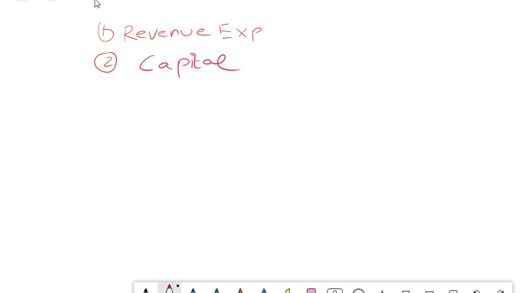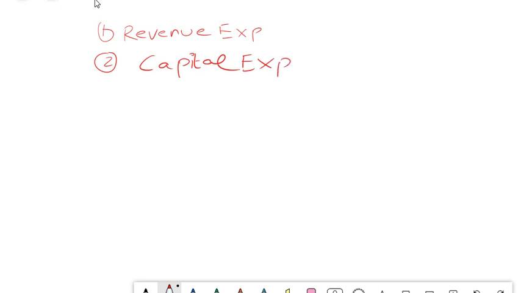So we discussed this. There are two things: one is something called revenue expenditure, and there is something called capital expenditure.